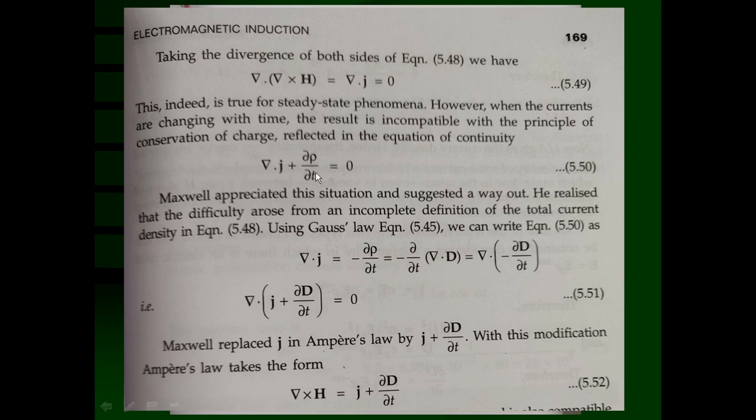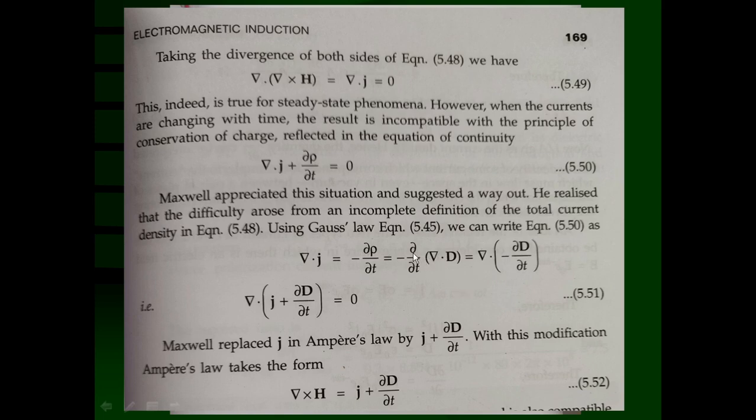So he started in a different way. He started from the equation of continuity. What is the equation of continuity? Divergence of J is equal to minus del rho upon del t. This is the equation of continuity. He started from this one because it is a postulate. It is true always. Now the equation 1, divergence of D is equal to rho, is true in steady state conditions as well as in dynamic conditions. In both conditions, that law is going to be true.